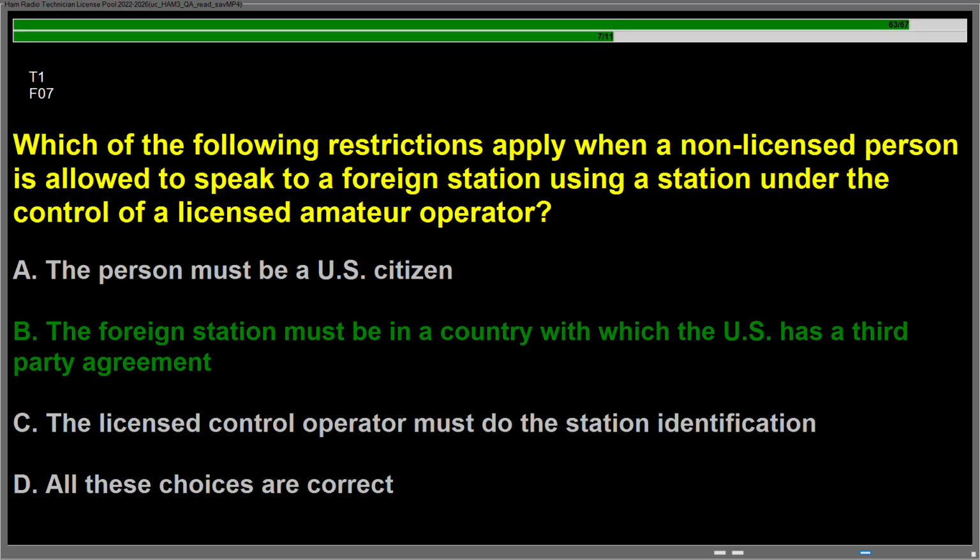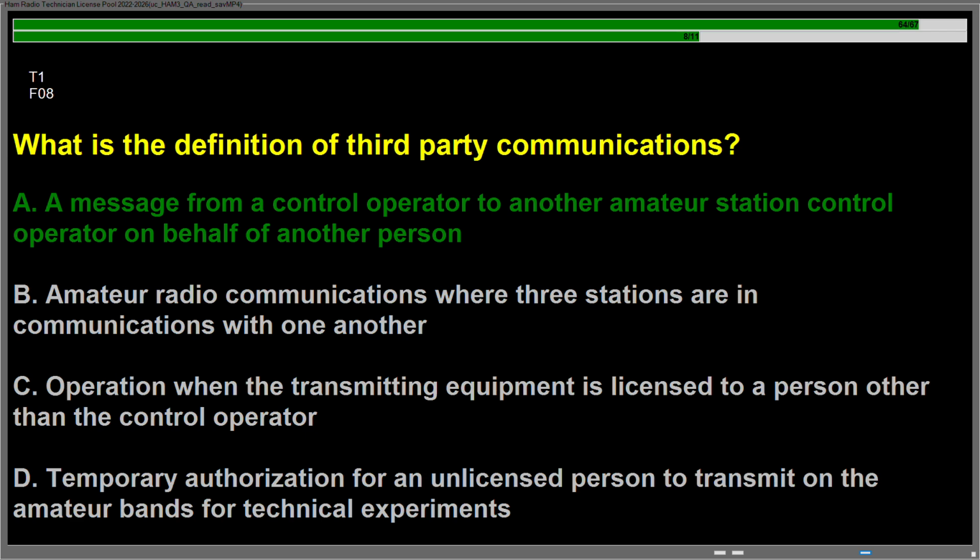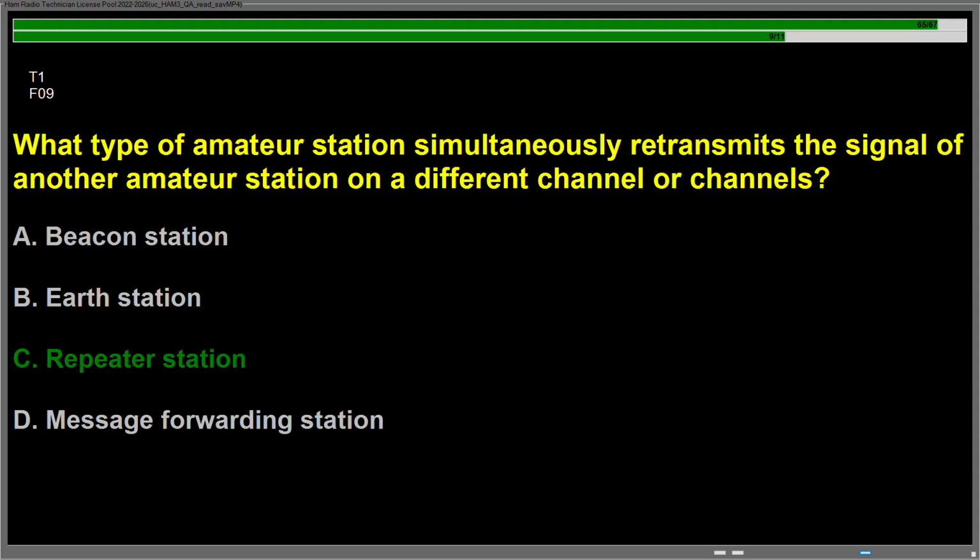Question Foxtrot 07, which of the following restrictions apply when an unlicensed person is allowed to speak to a foreign station using a station under the control of a licensed amateur operator? Answer is B, the foreign station must be in a country with which the U.S. has a third-party agreement. Question Foxtrot 08, what is the definition of third-party communications? Answer is A, a message from a control operator to another amateur station control operator on behalf of another person.